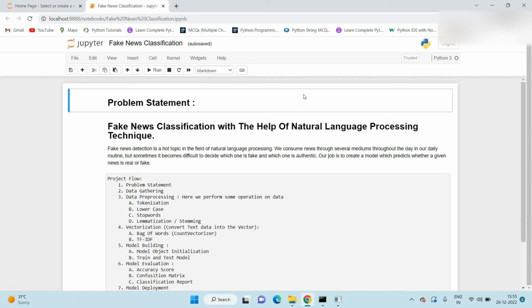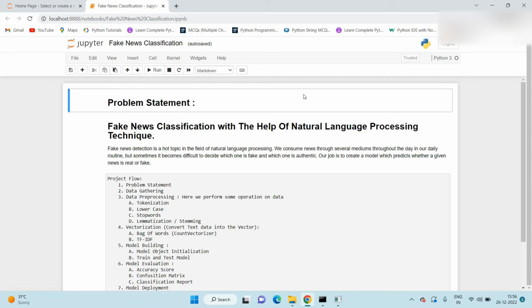Now we move to our problem statement. Our problem statement is fake news classification with the help of natural language processing techniques. Whenever we work on a project, we should know what the problem statement is. So what happens nowadays? Every news that we consume is not real. If you listen to fake news, it means you are collecting the wrong information from the world, which can affect society because a person's views or thoughts can change after consuming fake news.